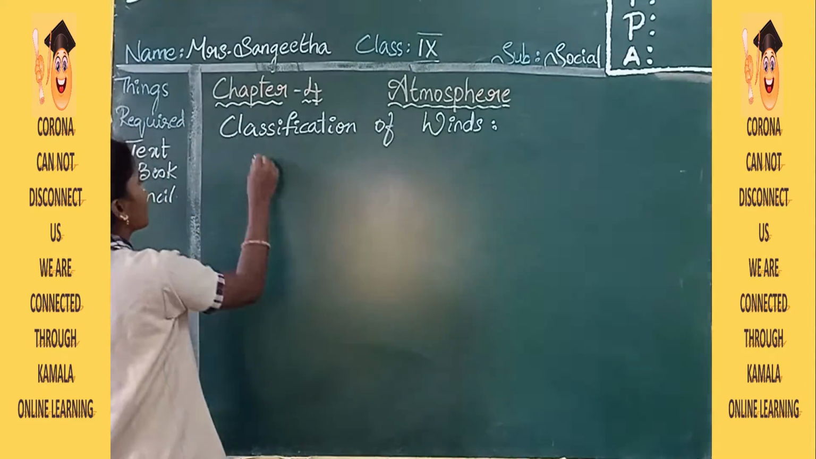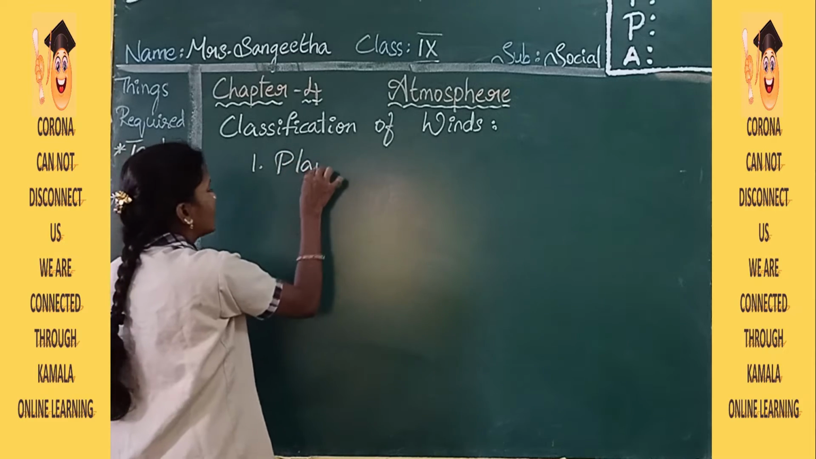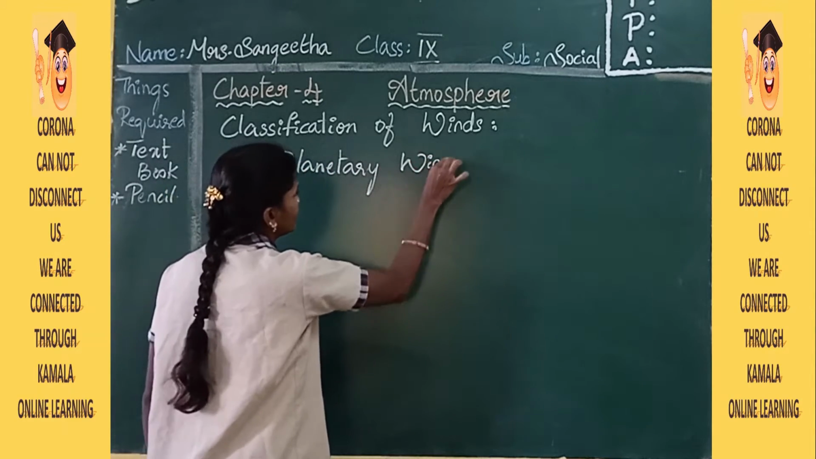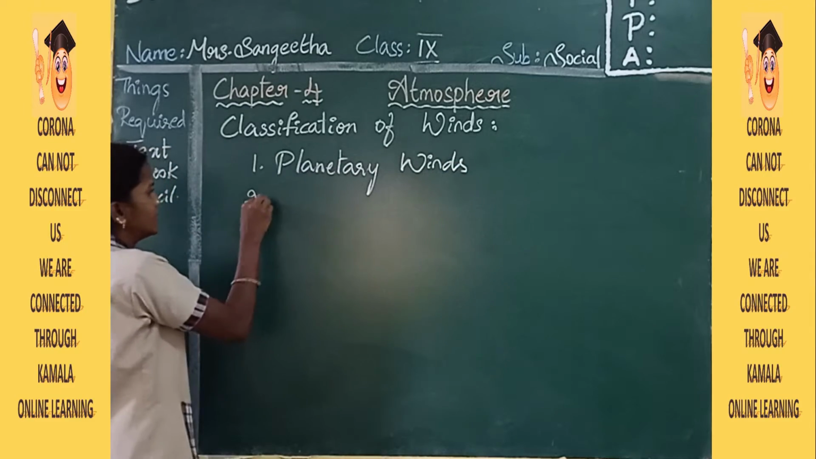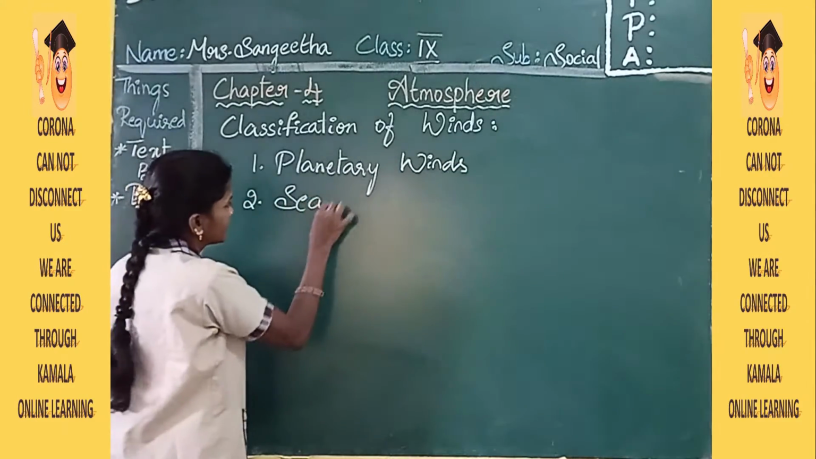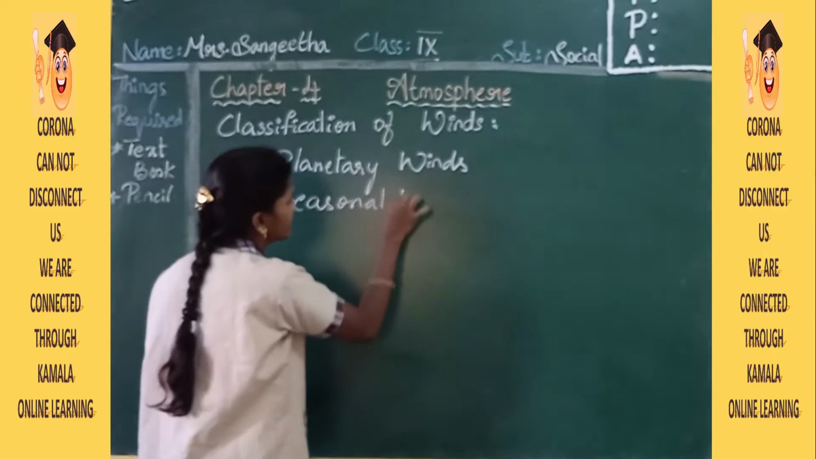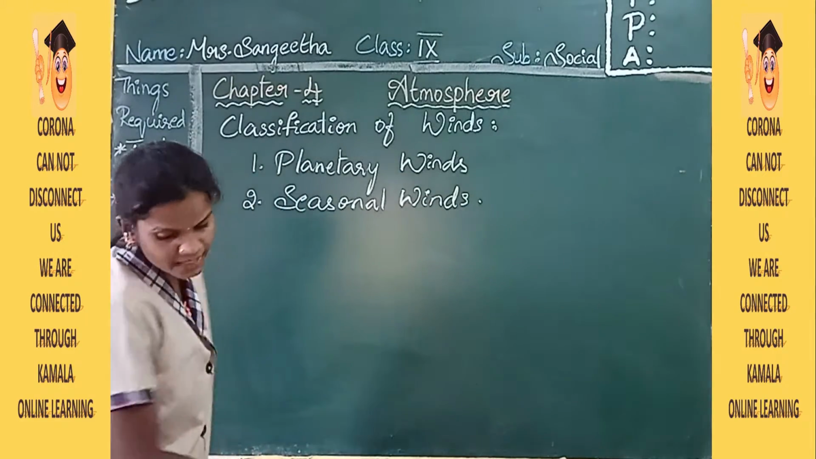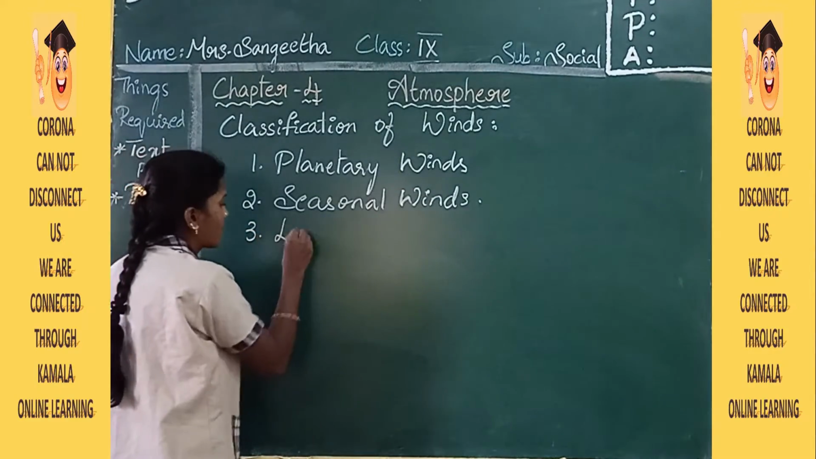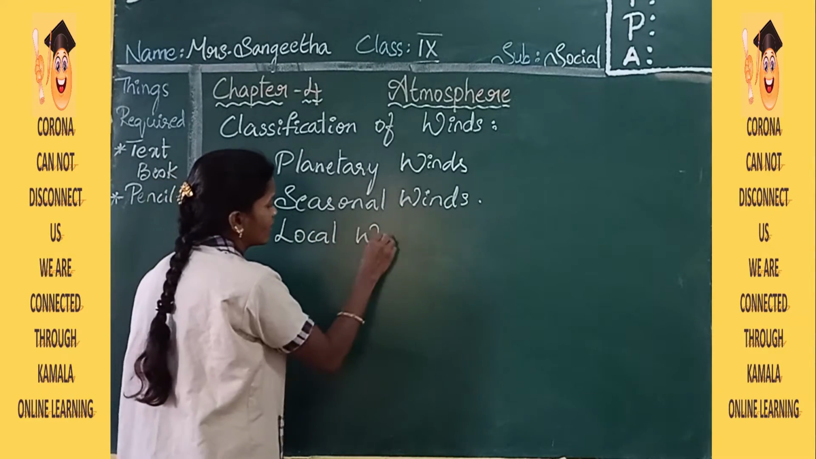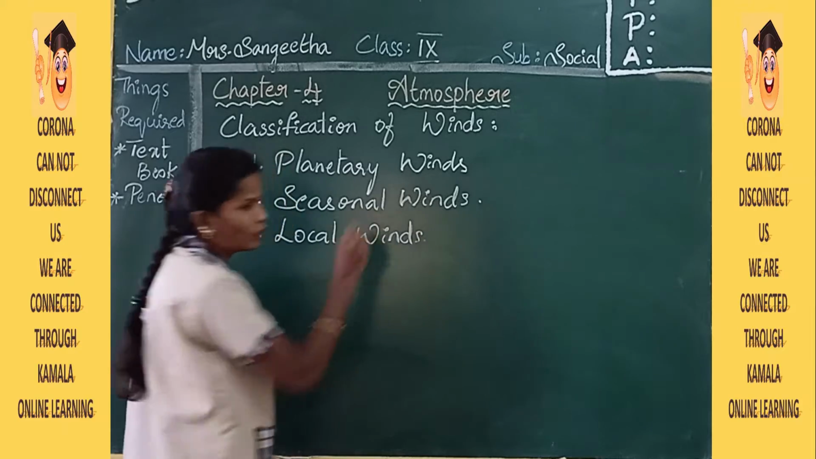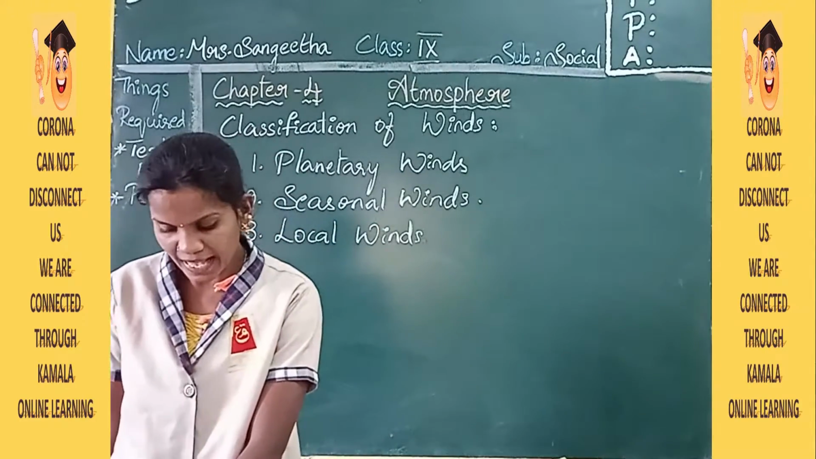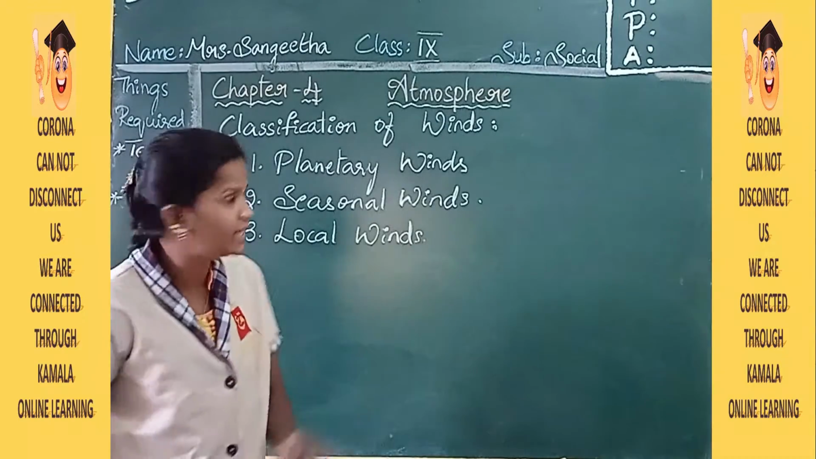First one is planetary winds, second one is seasonal winds, and the third one is local winds. Planetary winds are present on the planet as a whole, throughout the world.